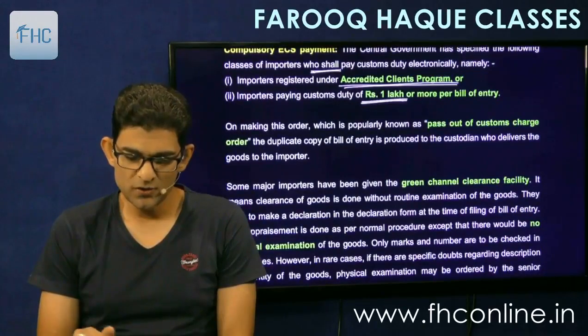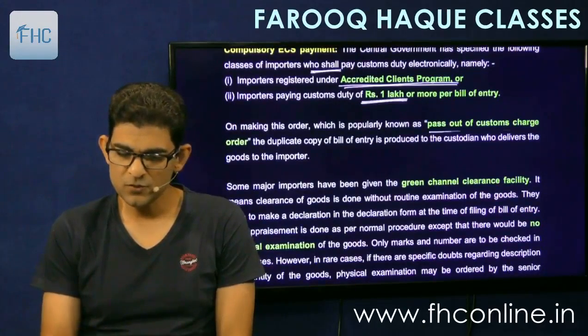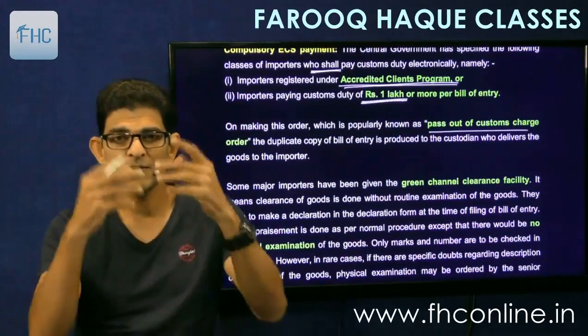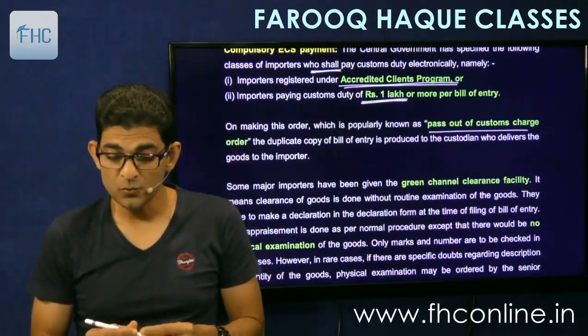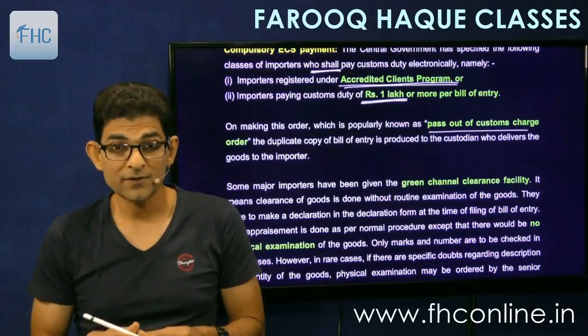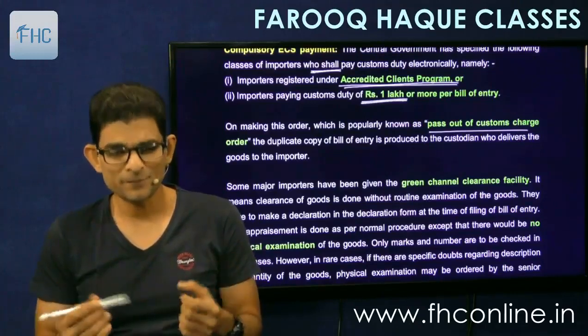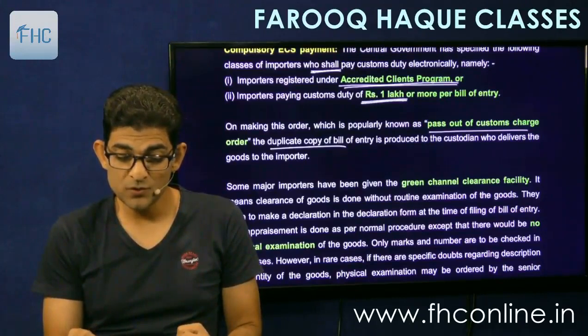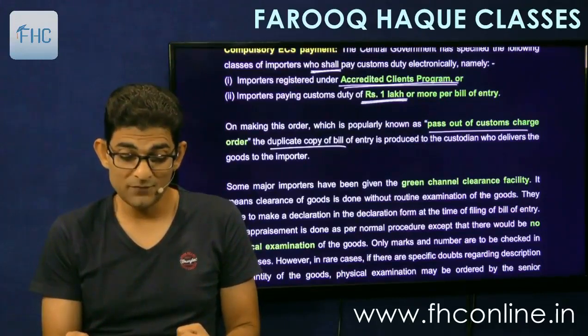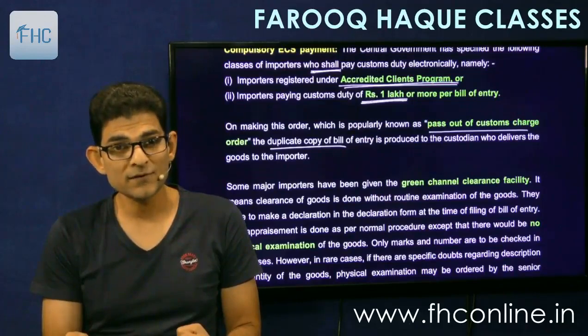And on making this order, which is popularly known as a pass out of customs charge order, means when everything is done, the order will be passed. So the order is called the pass out of customs charge order, or also called the clearance order. The duplicate copy of the bill of entry is produced to the custodian who delivers the goods to the importer. Simple.